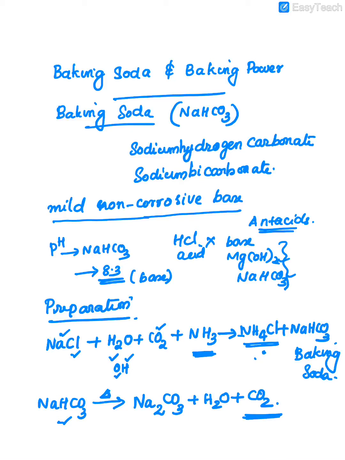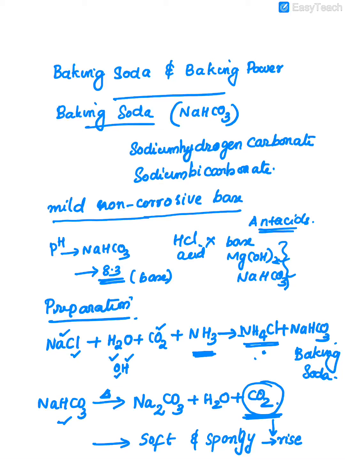Because of the formation of this CO2, we can say that this CO2 is the main reason for the cake or food particles becoming soft and spongy. Why? This carbon dioxide helps to rise the batter and makes the food items soft and spongy. So this carbon dioxide plays the role in this chemical process.